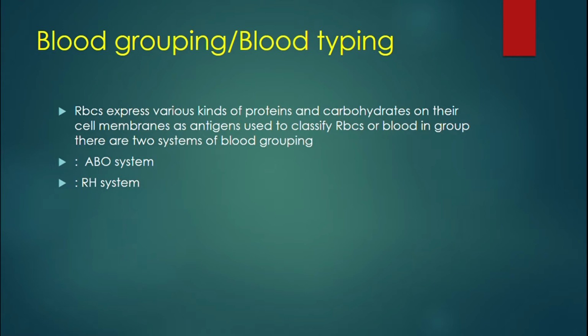And there are basically two main grouping systems. One is the ABO system and the other is the Rh system. Now, before proceeding to blood grouping, we have to see what antigens are.